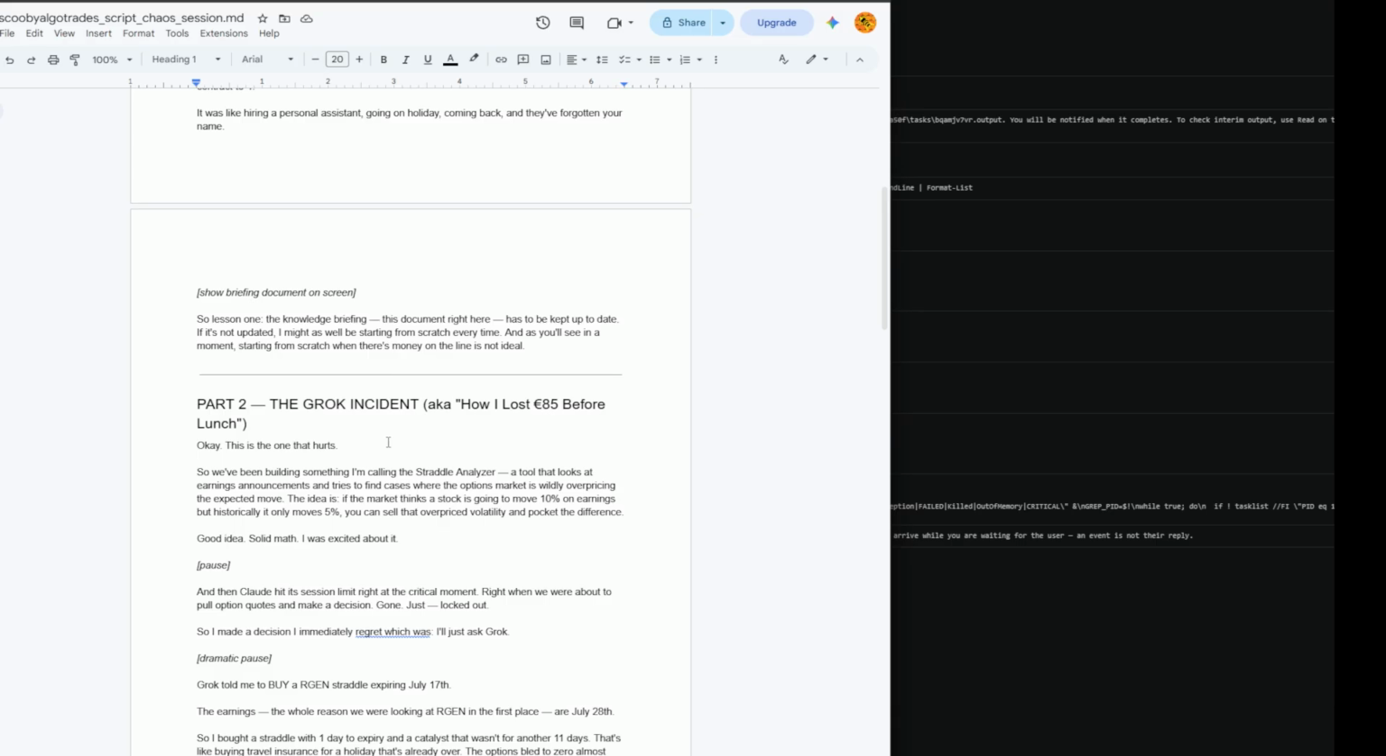So we've been building something I'm calling the straddle analyzer, a tool that looks at earnings announcements and tries to find cases where the options market is wildly overpricing the expected move. The idea is if the market thinks a stock is going to move 10% on earnings, but historically it only moves 5%, you can sell that overpriced volatility and pocket the difference.